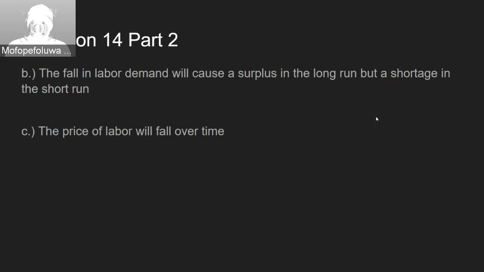And then for part B, the fall in the labor demand will cause a surplus if this is in the long run, but it will cause a shortage in the short run. And then for part C, the fall in labor demand will cause the price of labor to fall over time.